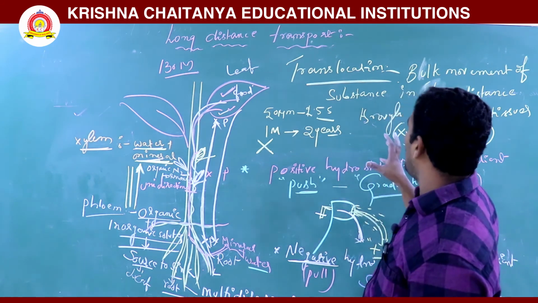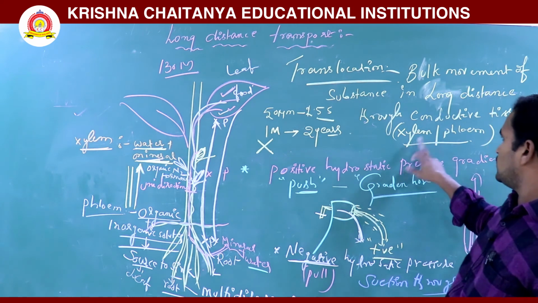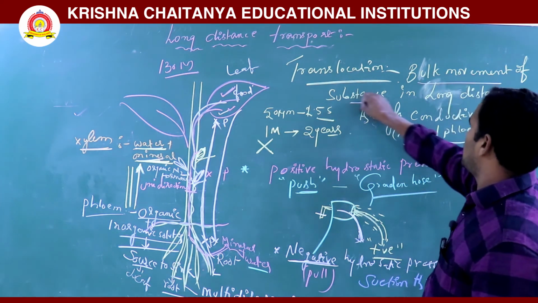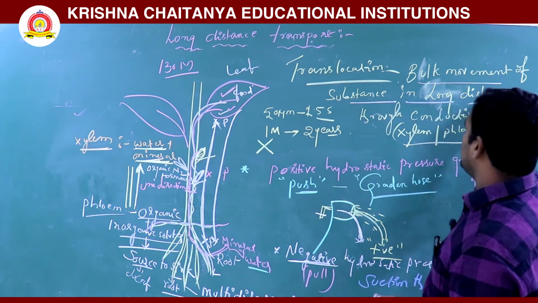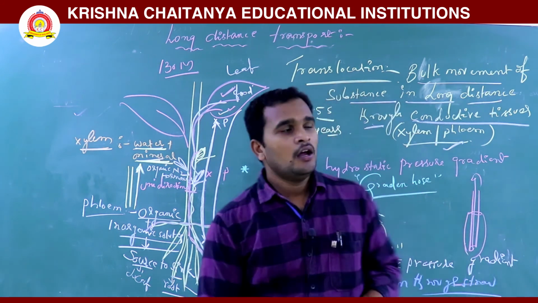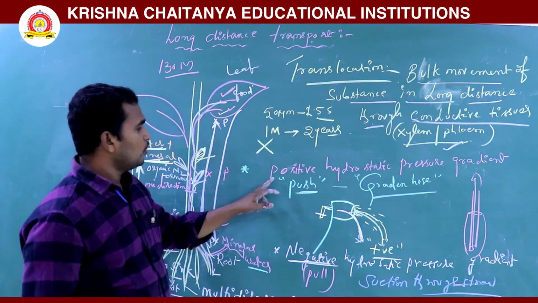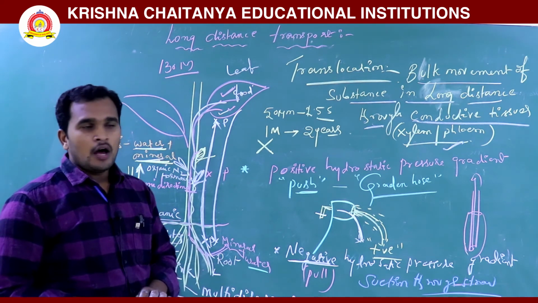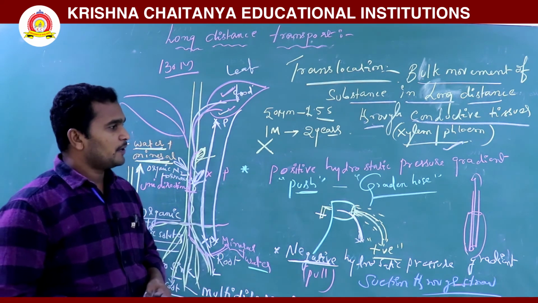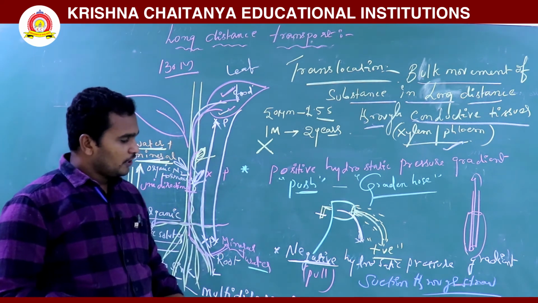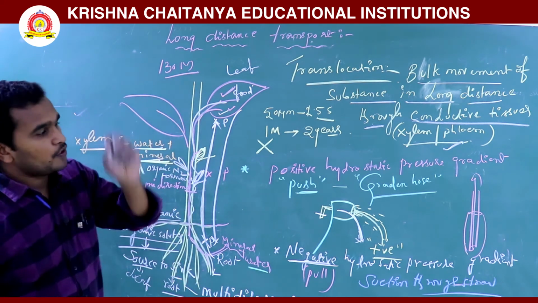So bulk flow helps in the xylem and phloem. Bulk movement of substances over a long distance through conductive tissue is called translocation. Here too it mainly depends on bulk flow, positive hydrostatic pressure and negative hydrostatic pressure. Positive hydrostatic pressure means pushing, and negative hydrostatic pressure means pulling, okay, in the opposite direction.